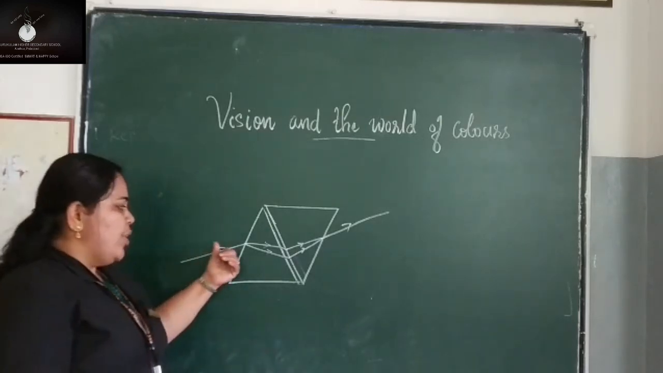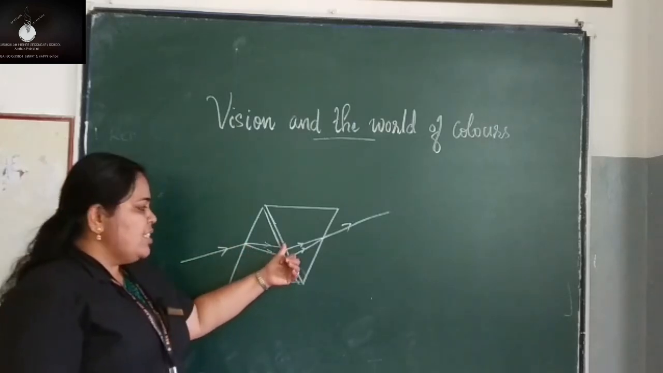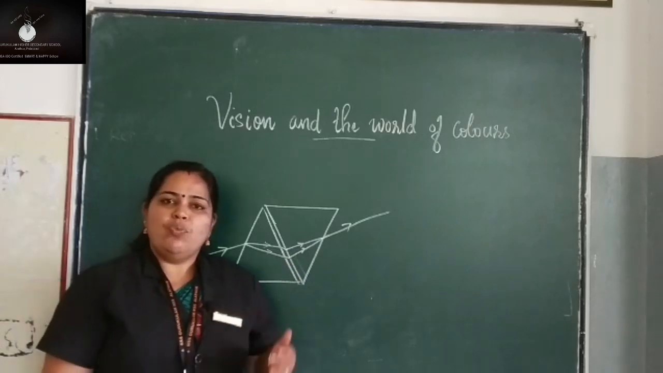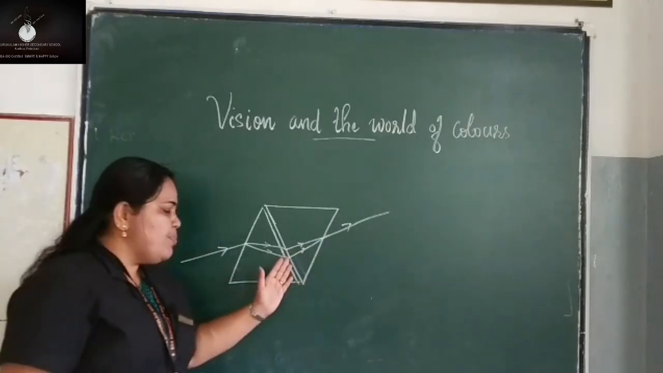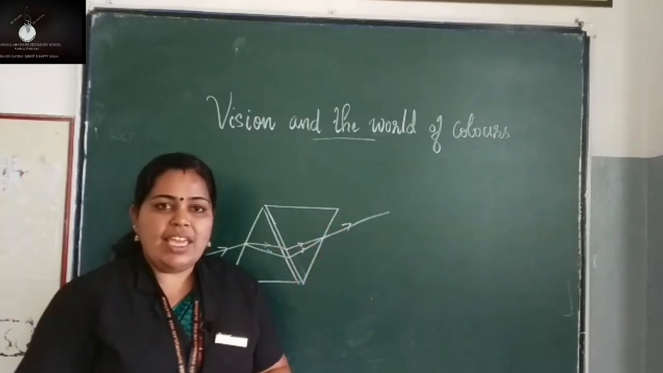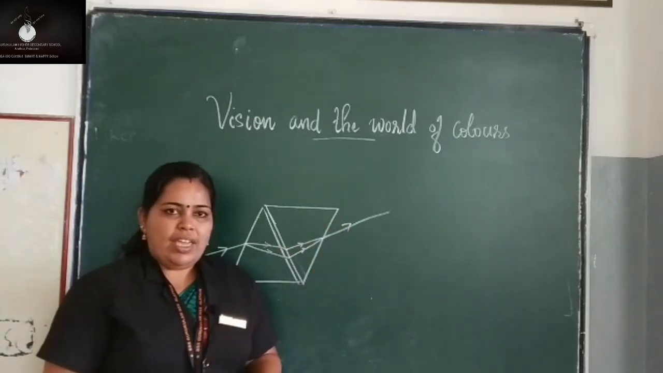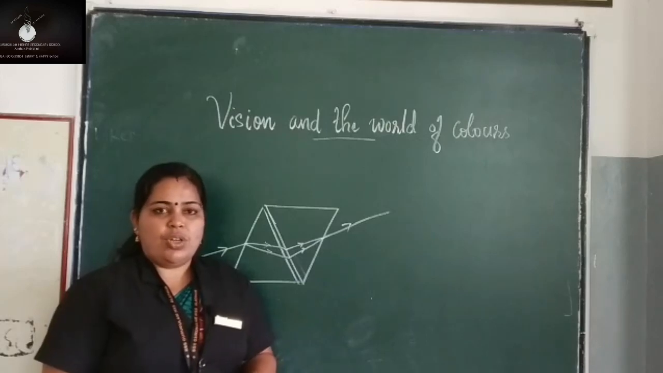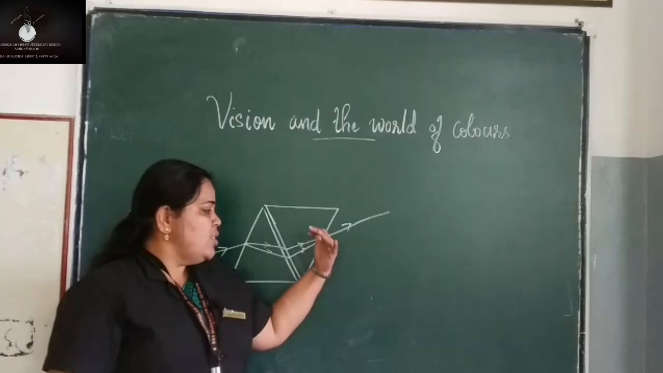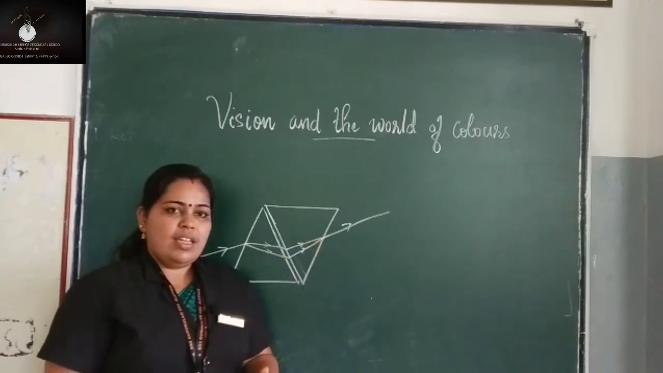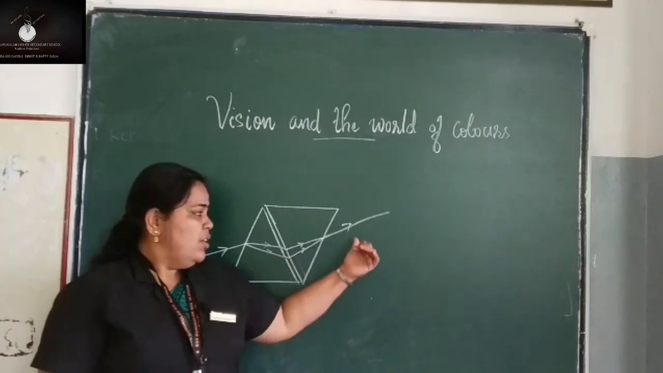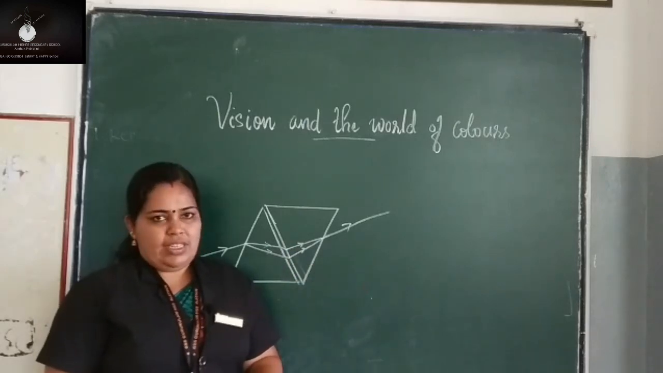So white light, when it passes through the first prism, gets refracted, or it gets split into VIBGYOR colors, and when these VIBGYOR colors pass through the second prism, they get combined and you will see white light. This is known as the recombination of colors. Why are we able to see these colors, or when these VIBGYOR colors are combined, we are getting white light.